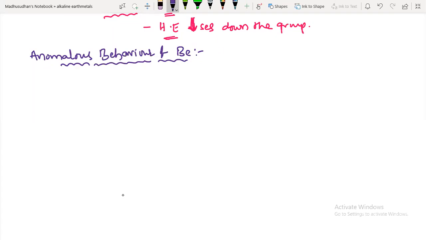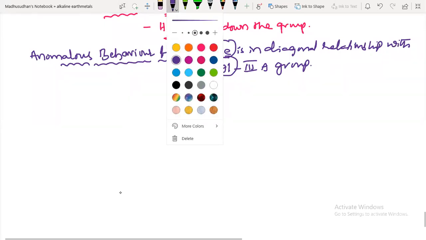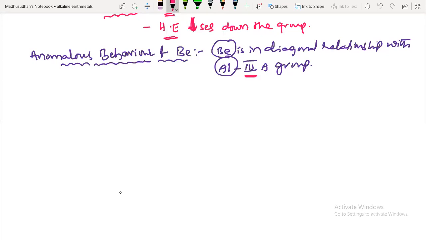So why does beryllium have a diagonal relation? Beryllium is in a diagonal relationship with aluminum. Which group element is it? Third A group element. They are friends now. They behave the same. So what is the impact of having a diagonal relationship with the next group element? That means beryllium behaves almost like aluminum in almost all aspects.